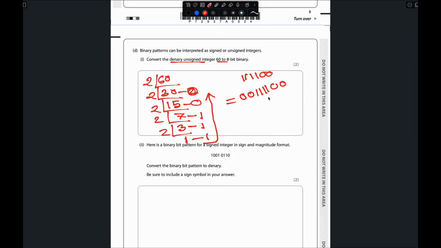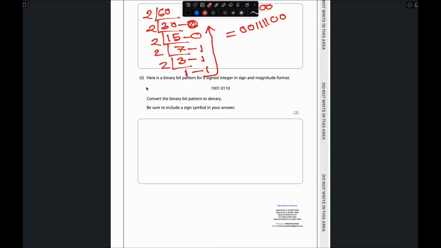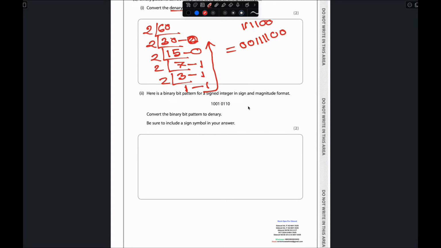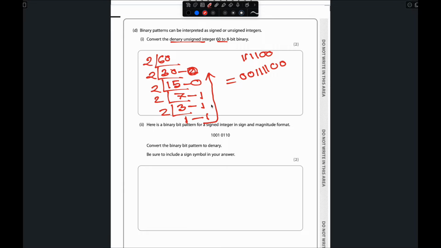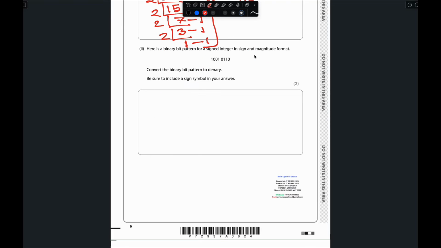Now move to question number 2. Question D2: here is a binary bit pattern for a signed integer in sign and magnitude format. Convert the binary pattern to denary. Be sure to include a sign symbol in your answer. That means you have to use a sign which can be negative or positive. They mentioned that this one is a signed integer, so based on that, please add the sign. For this one, we need to do some calculation here.